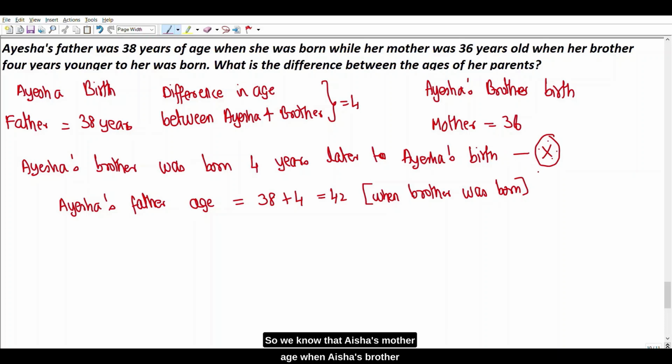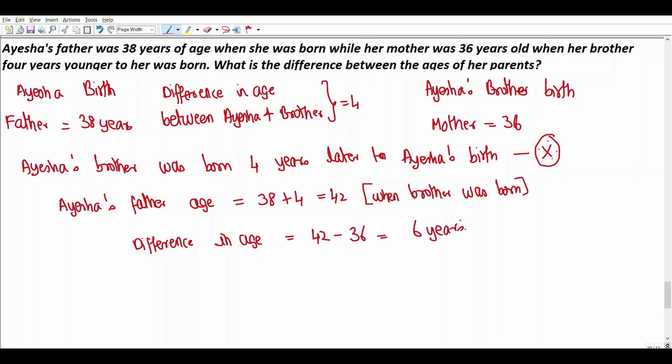So we know that Aisha's mother age when Aisha's brother was born as 36. Therefore, difference in age is equal to 42 minus 36, which is equal to 6 years.